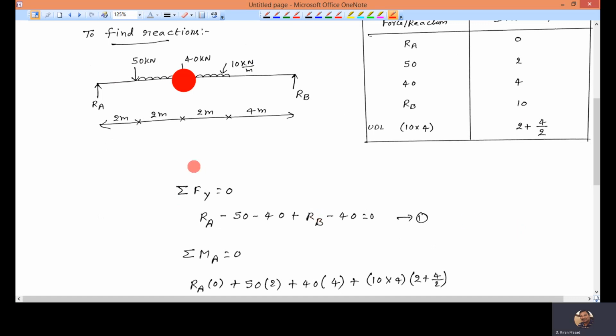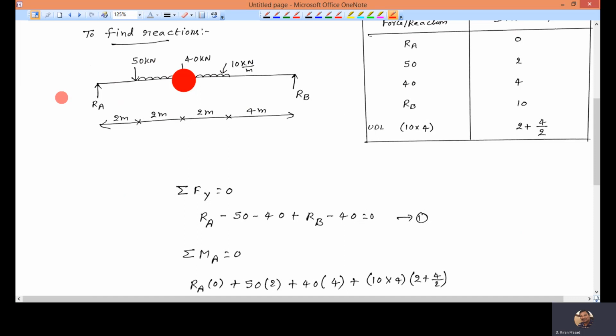Once you know all this, you can take the sum of all vertical forces equal to 0. These are all the vertical forces; I have taken upward as positive and downward as negative. That is one equation. You can also take moments about A, with these distances measured from A itself: force multiplied by distance. Sign convention about A: 50 is clockwise, so positive. 40 is clockwise, positive.